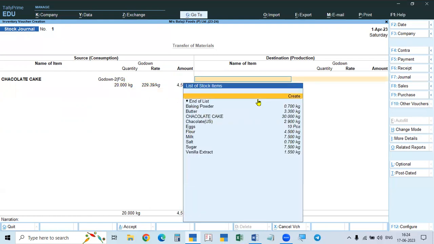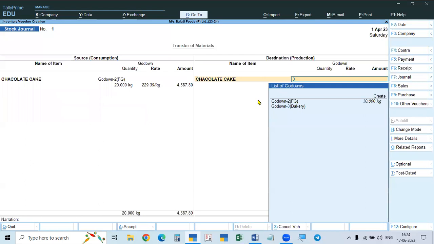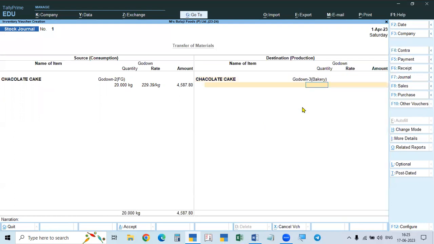Then go to the next one, the same material, transferred from godown 2 to godown 3, the bakery. It is showing both because there are 3 godowns here. In the previous case it showed only 2. So here godown 3, and from there, how much is transferred? The same thing, 20 kgs transferred, and the same cost will come.